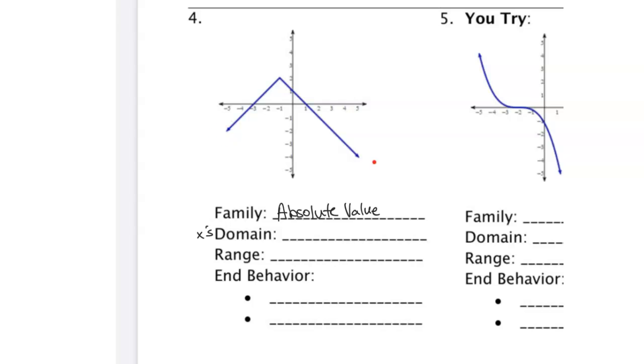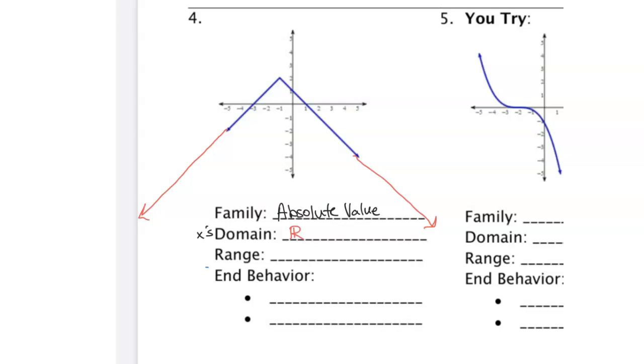Notice our arrows are going to constantly extend our graph further and further left and further towards the right. We're going to be covering all of our x values on the left and all of our x values on the right. So therefore, our domain is all real numbers.